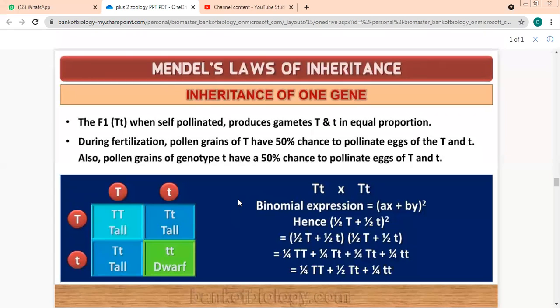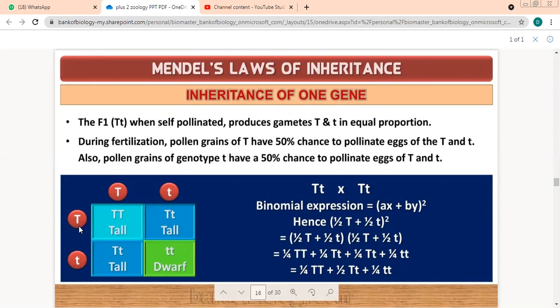Should we discuss now what is happening? We took this one, capital T, small t, which we had got in the F1 generation. It will produce two types of gametes. Which two types of gametes, beta? Capital T and small t, in equal proportion, one capital T, one small t. So we are getting both of them in equal proportions.